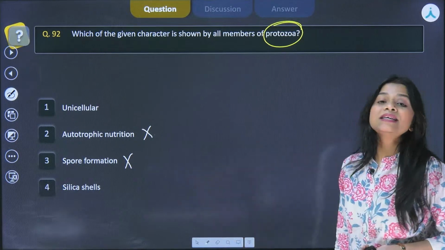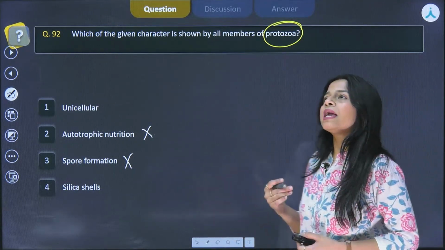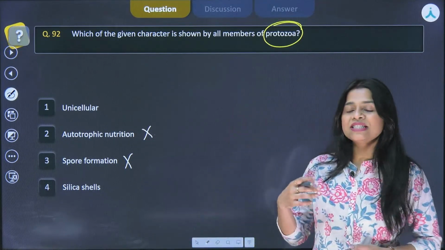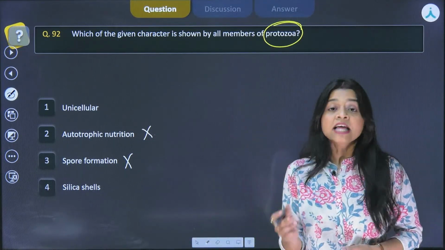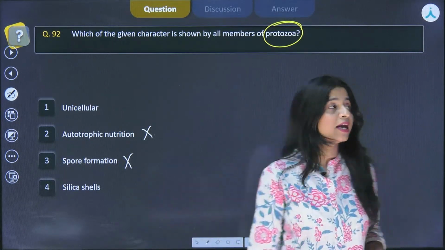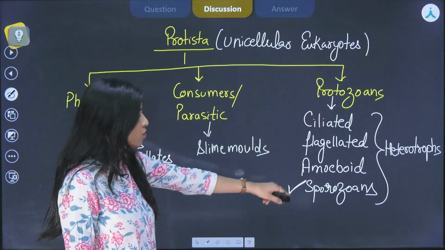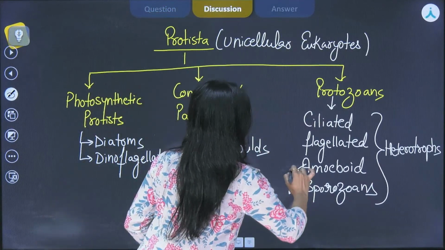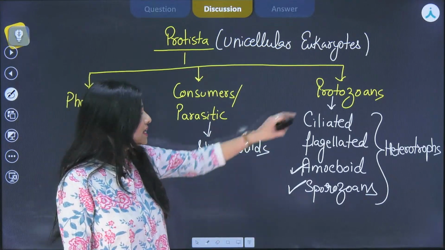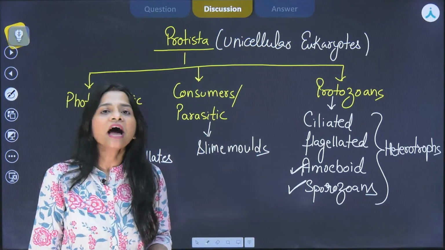And the last one is silica shells. Now if we are talking about the amoeboids, there are some amoeboids that are found in the marine environment. They have this special feature that they have the silica shells. So it is only applicable to the amoeboid ones that are having silica shell. Ciliated, flagellated, sporozoans, they are not having the silica shell.